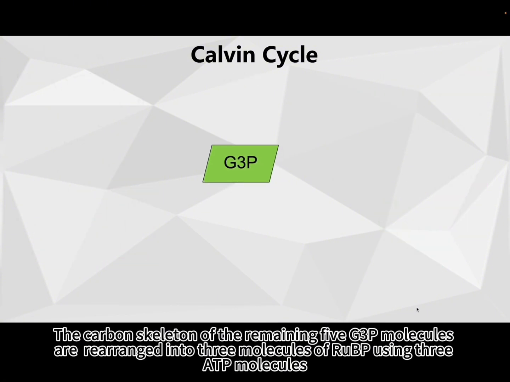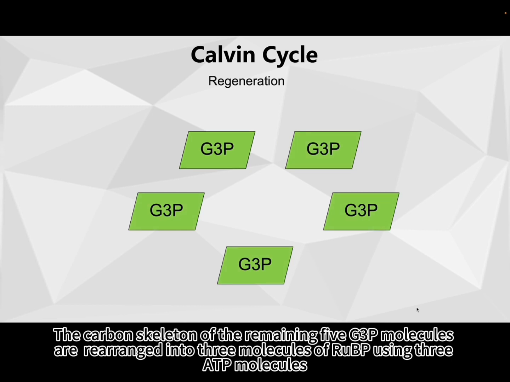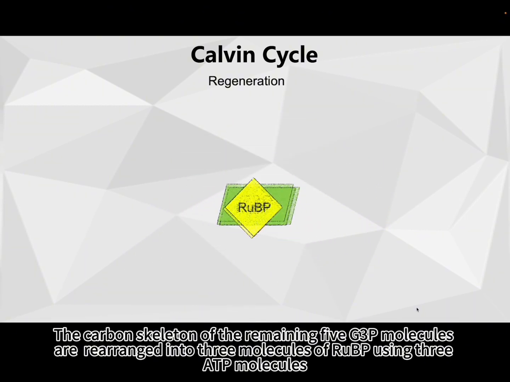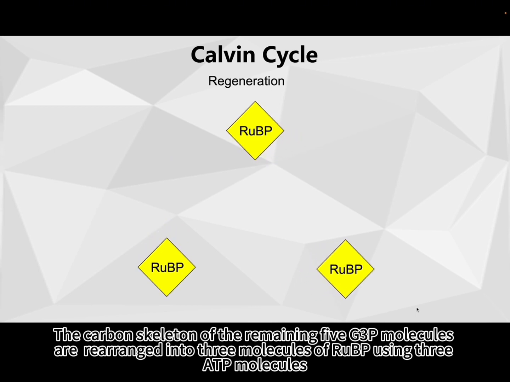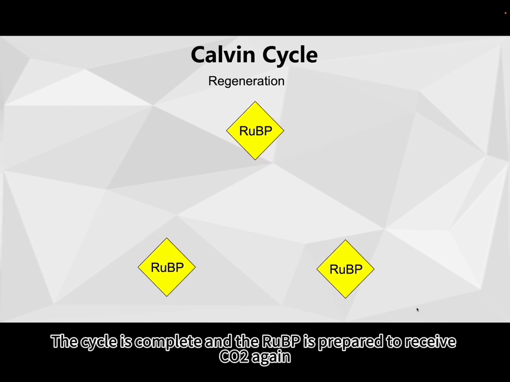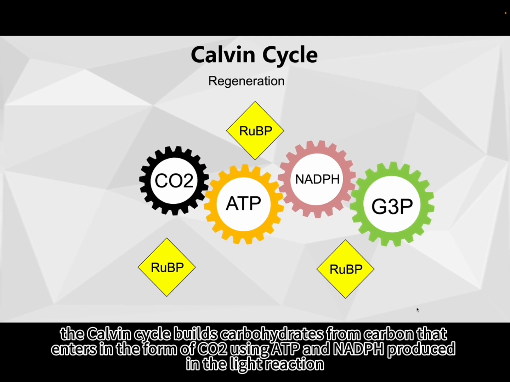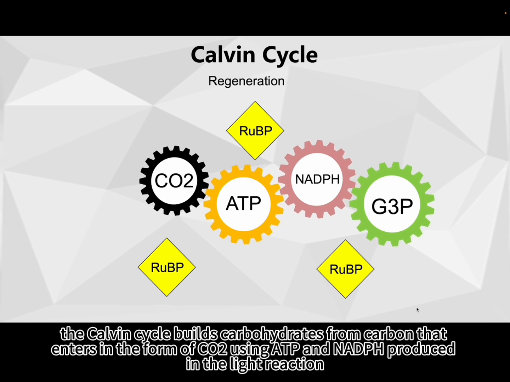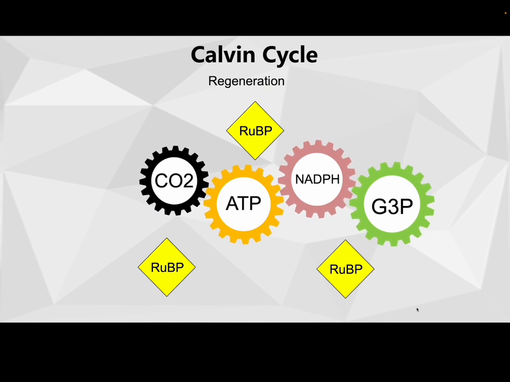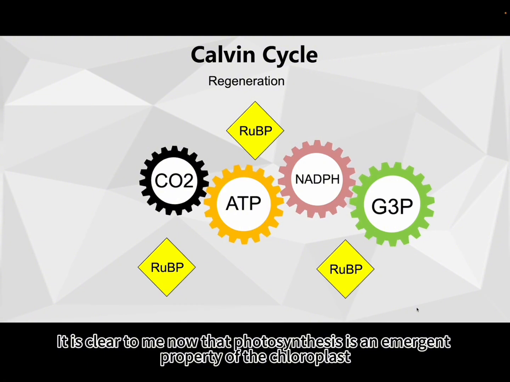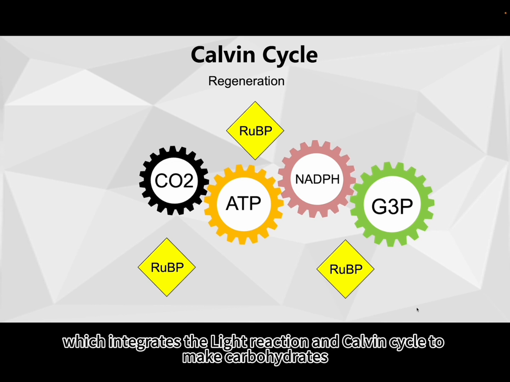The carbon skeleton of the remaining 5 G3P molecules are rearranged into 3 molecules of RuBP using 3 ATP molecules. The cycle is complete, and the RuBP is prepared to receive CO2 again. Overall, the Calvin cycle builds carbohydrates from carbon that enters in the form of CO2 using ATP and NADPH produced in the light reaction. It is clear to me now that photosynthesis is an emergent property of the chloroplast, which integrates the light reaction and Calvin cycle to make carbohydrates.